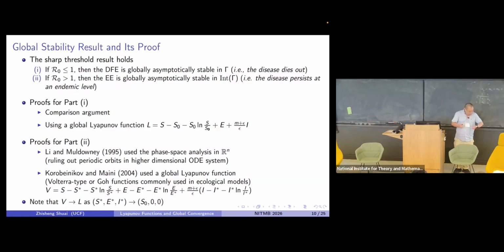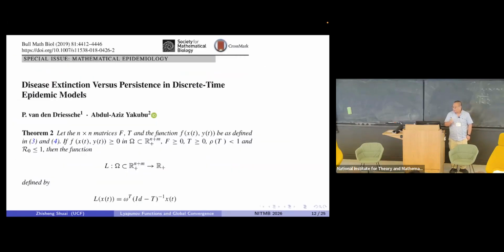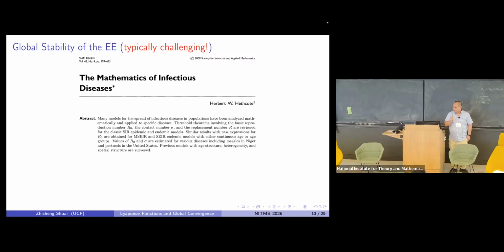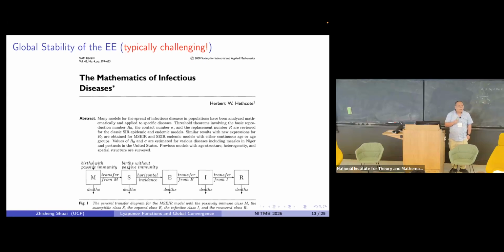Let me tell you the things we have been thinking. Let me skip those two pages because that's more about disease. As Hethcote in his SIAM Review paper in 2000 pointed out, this is the MSEIR model. Remember I showed you the SEIR model. In his SIAM Review paper, Hethcote included another compartment, M, meaning that the newborn baby has temporary immunity.